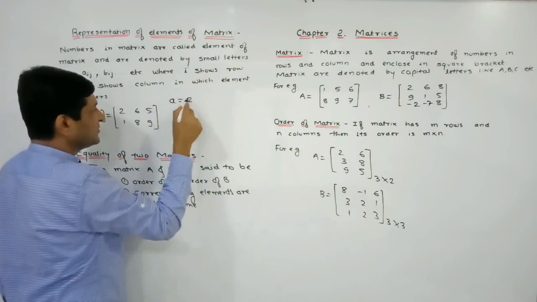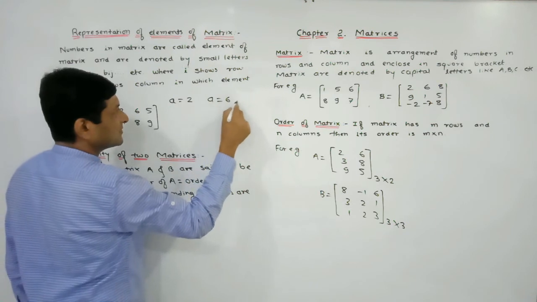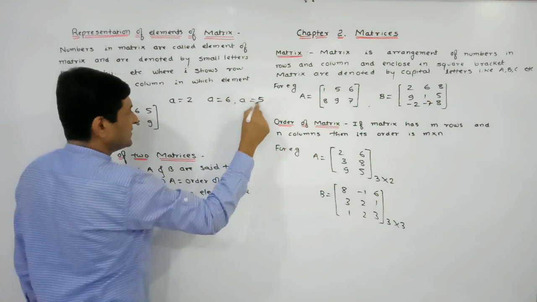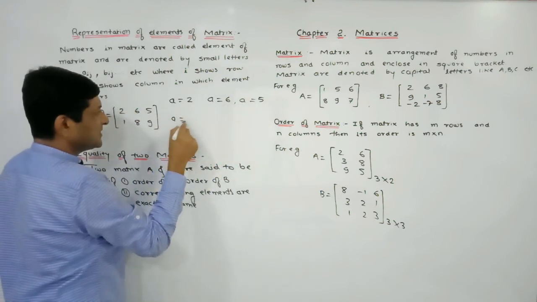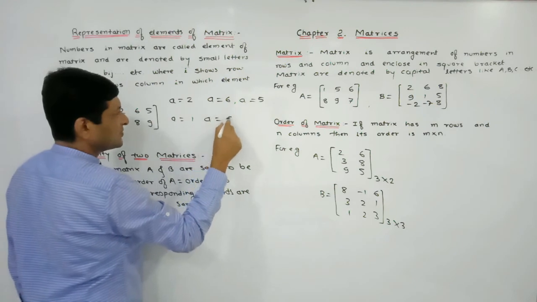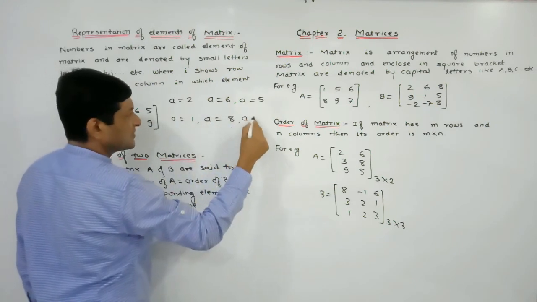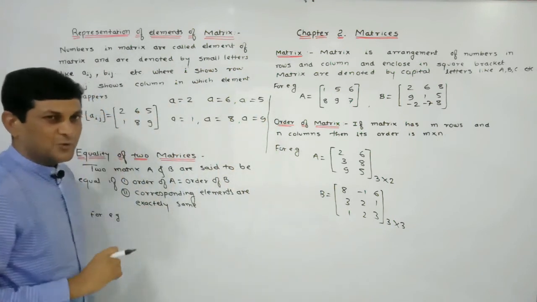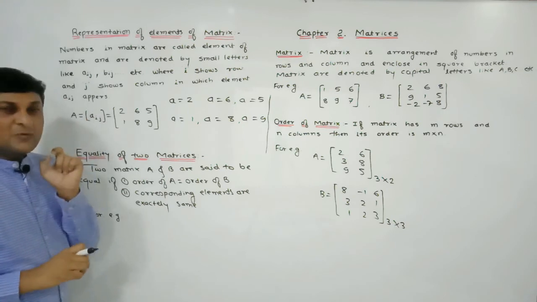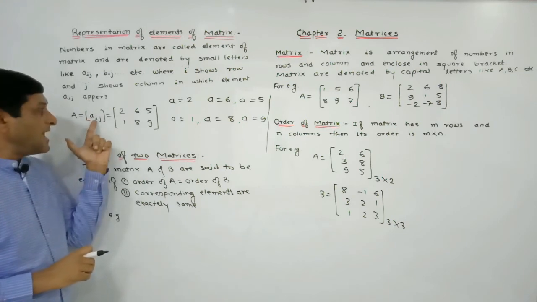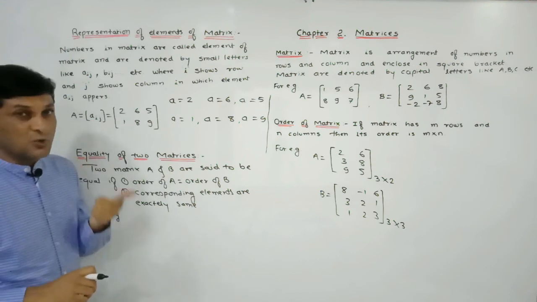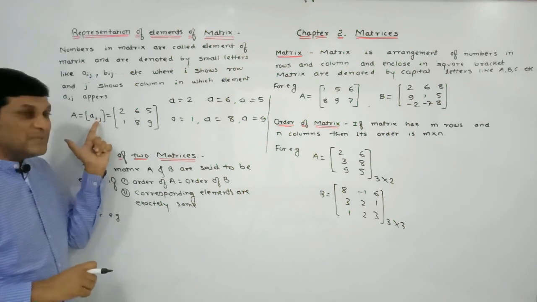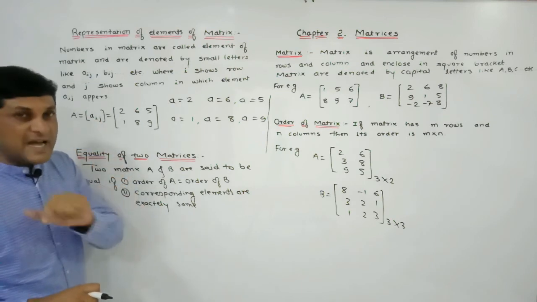So the first value of A is 2, the second value of A is 6, the third value of A is what here? 5. Then the next value of A is 1. The next value of A is 8. And lastly, A is equal to what? 9. So a total of 6 elements are there in this matrix, and all the elements we have denoted by what? Small letter A. Now in the suffix, what do we have to write? We have to write I and J. I shows what? Row. The first number in the suffix shows the row, and the second number, J, shows the column in which that element appears.